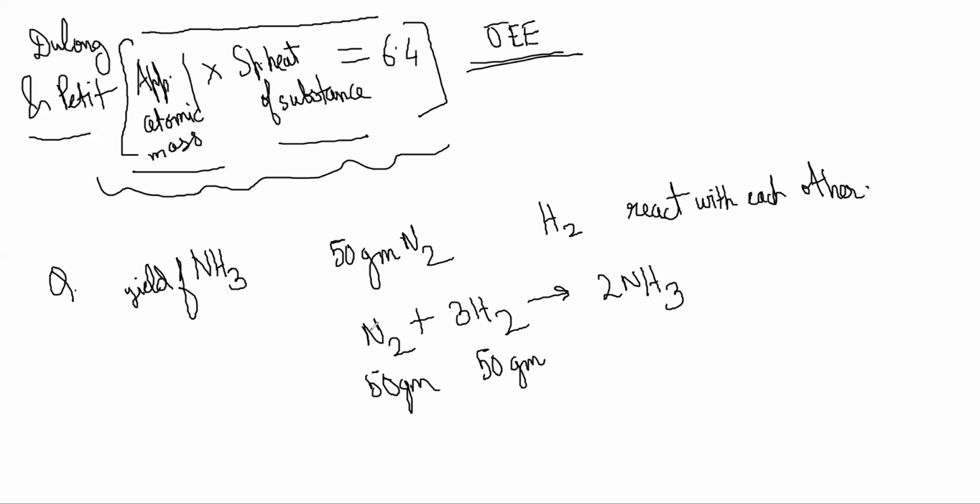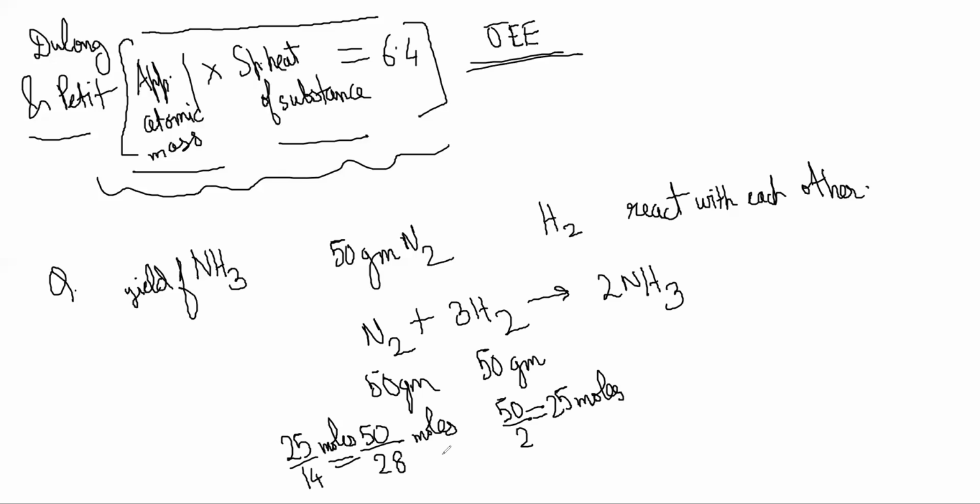So, how many moles of nitrogen are there? 50 by 28 moles. How many moles of hydrogen are there? 50 by 2. Hydrogen will weigh how much per mole? 2 grams per mole. So 25 moles of hydrogen. And this is just 25 by 14 moles, right?